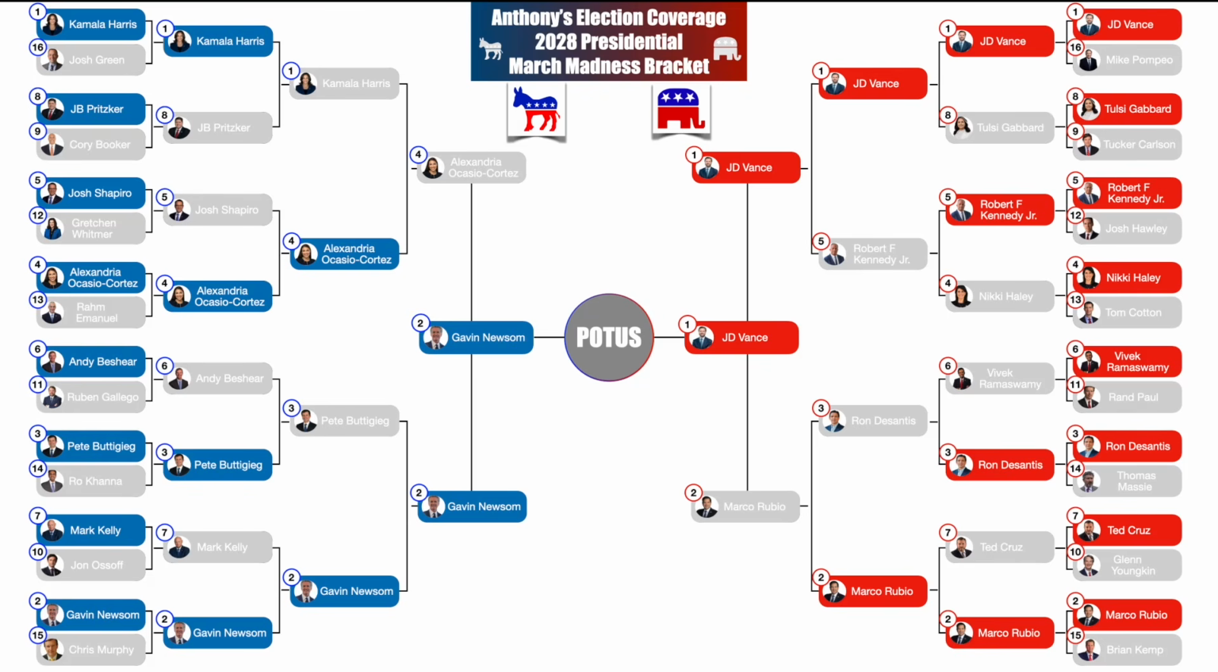For the overall ticket for president and vice president, since I had AOC and Newsom and Vance and Rubio in the final four, I'm going to just have it be Vance and Rubio as the Republican ticket and Newsom and AOC as the Democratic ticket, just to give some continuity in that, as reflecting them as my final 4 candidates. I'm going to have Newsom, AOC, and Vance and Rubio.